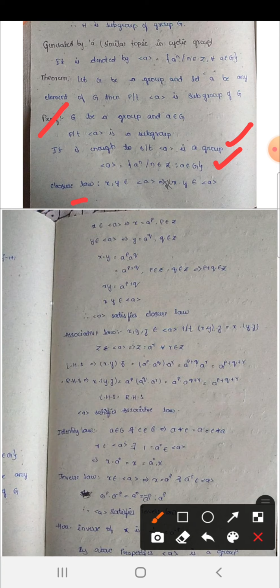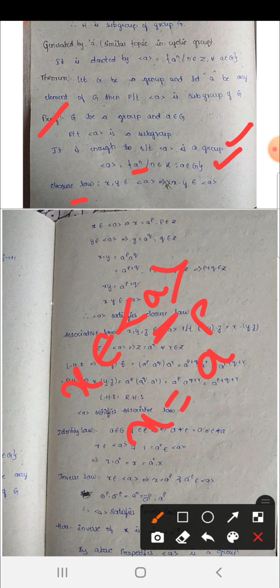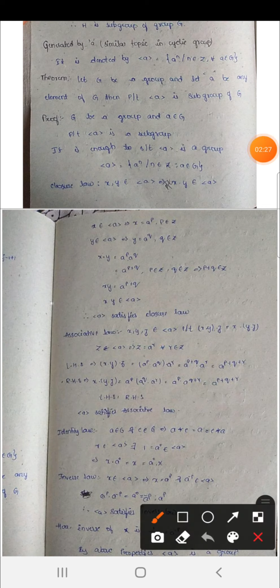Okay. So closure property. Now we have to take two elements from ⟨a⟩. So x, y belongs to ⟨a⟩. సో x బిలాంగ్స్ టు ⟨a⟩. సో ⟨a⟩లో ఎలిమెంట్స్ ఎట్లా ఉంటాయి? aⁿ. కాబట్టి x = aᵖ, where p belongs to Z. ఓకే. సిమిలర్లీ వీ హ్యావ్ టు టేక్ y బిలాంగ్స్ టు ⟨a⟩. సో y = aᵍ, q belongs to Z.